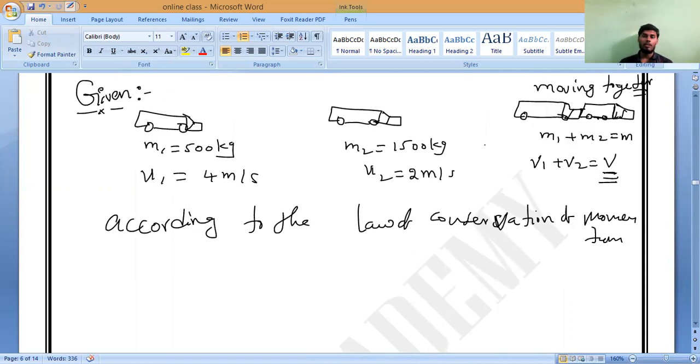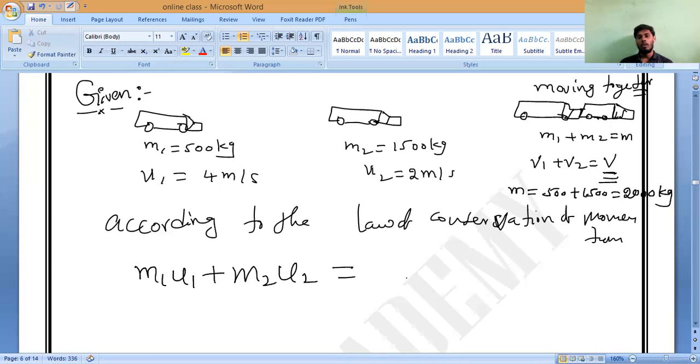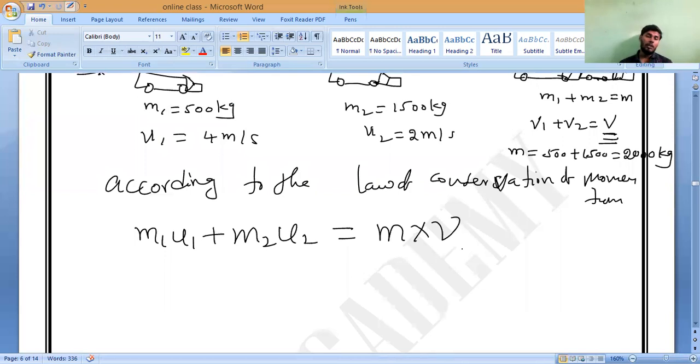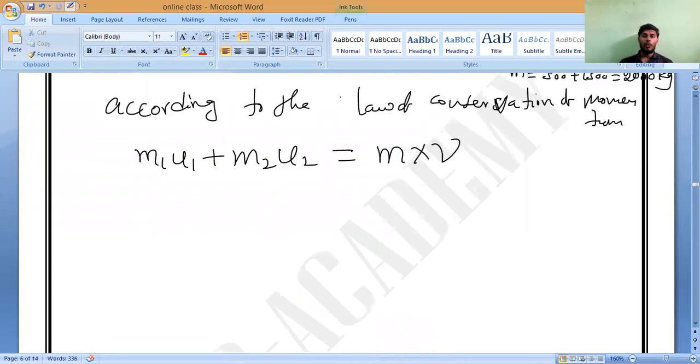M1 plus M2 equals how much? 500 plus 1500 equals 2000 kg. Now the formula: M1 U1 plus M2 U2 equals M into V. This formula is for when they move together after collision.